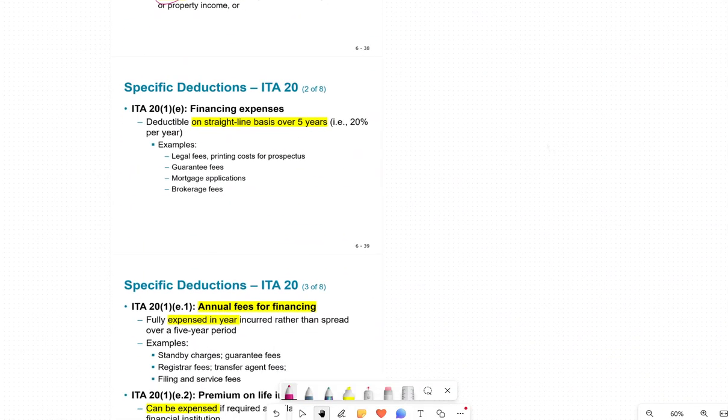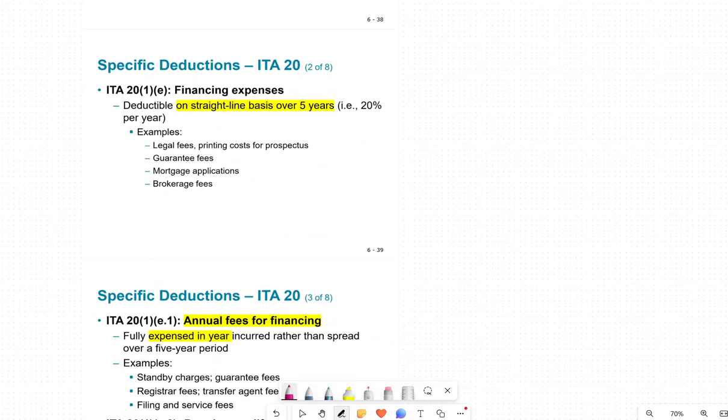Now going further, these are my financing costs. Financing cost is also a deduction, and it is under Income Tax Act section 20. If it's a deduction, we do it on a straight-line basis over 5 years, or 20%. How did we get 20%? 1 over 5 multiplied by 100 gives you 20%. So that's what we're looking for.